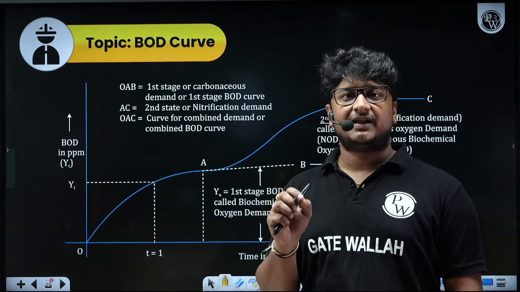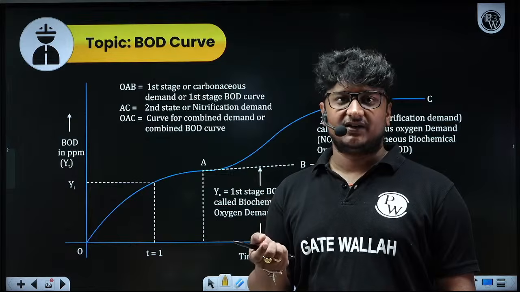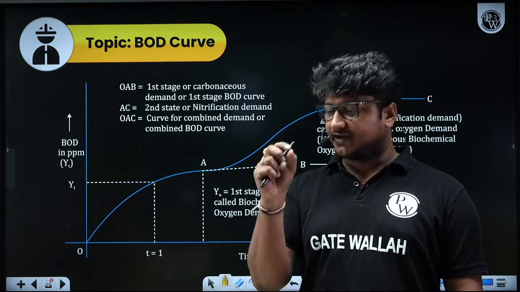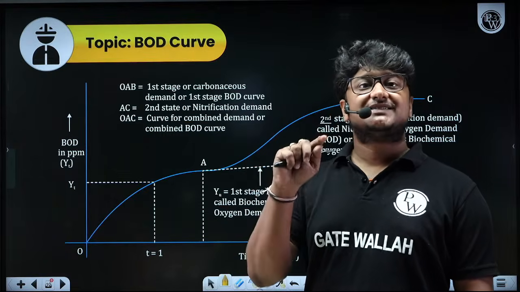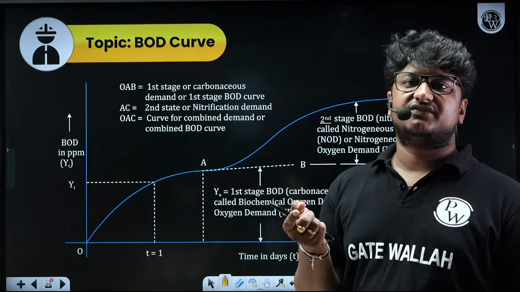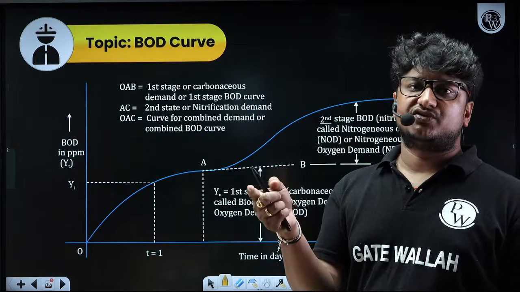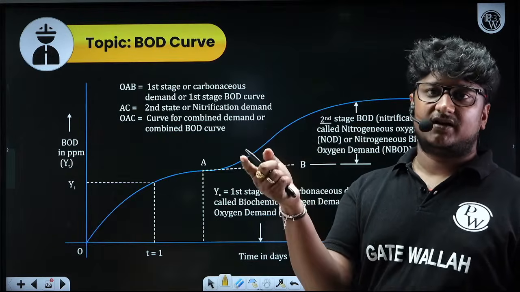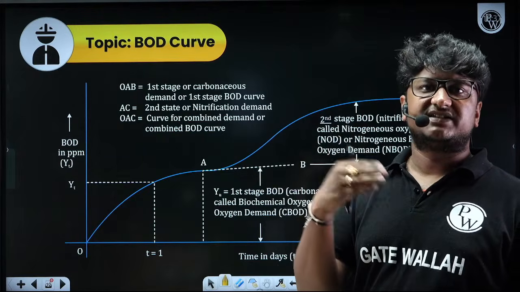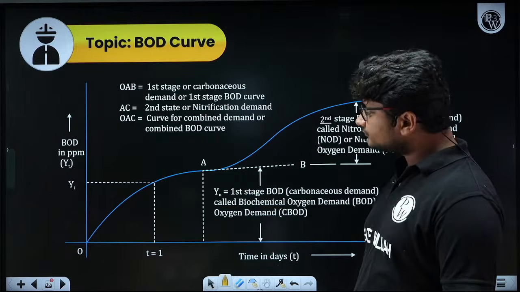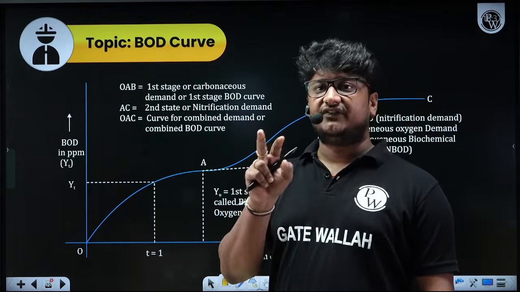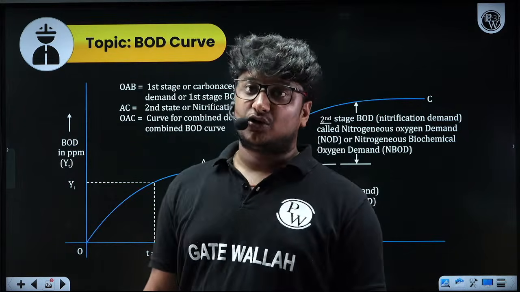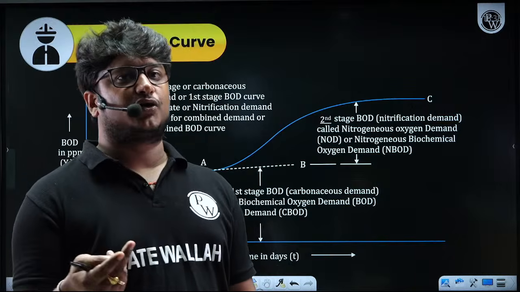One is the organic matter in the form of carbon, which we call carbonaceous oxygen demand, or carbonaceous BOD. The second is related to nitrogen, which we call nitrogenous organic matter, basically a form of nitrogen. Now in bacteria also we have two types: autotrophic bacteria and heterotrophic bacteria.